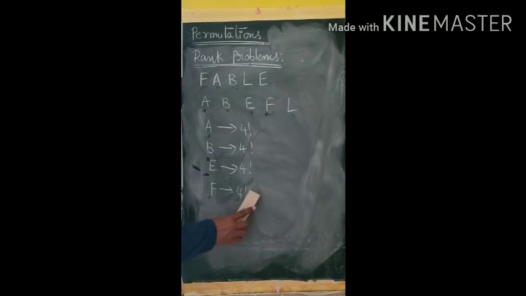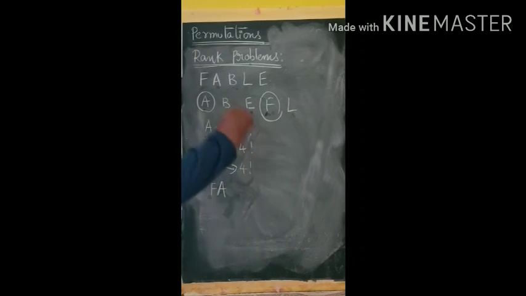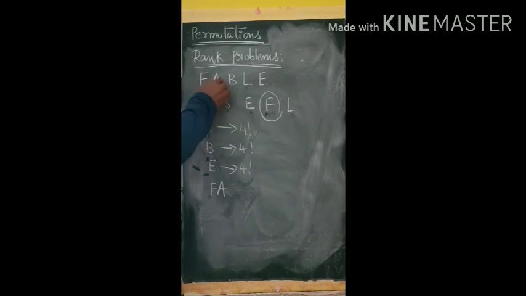So we fix the letter F, then come back to the first. Words with F will start with FA, and A we circle, because the next letter required is A only. Next, after FA, B: FAB. B is also required for us. Next letter available is E.